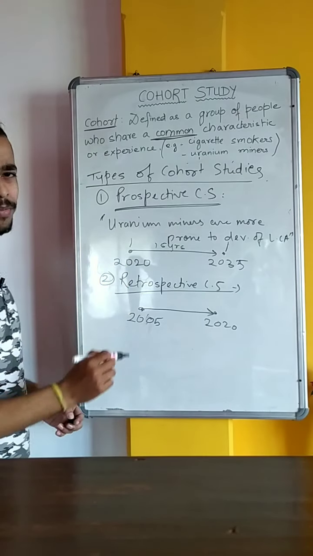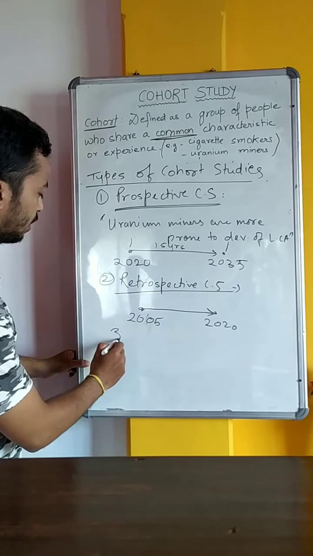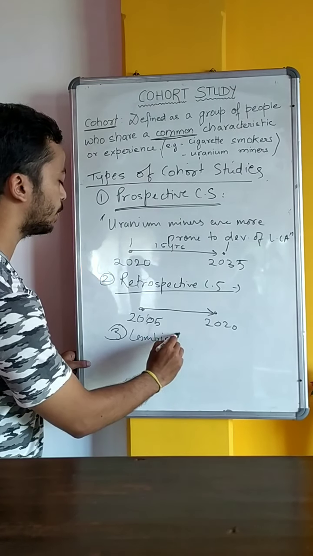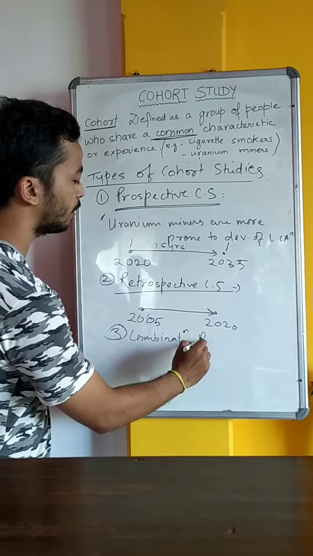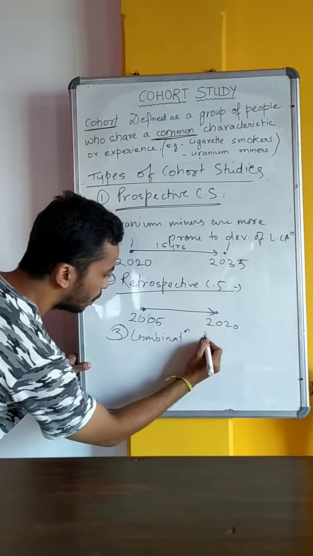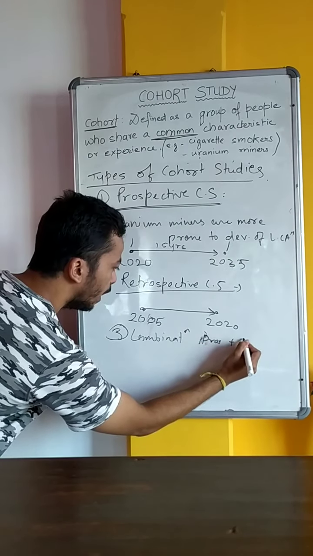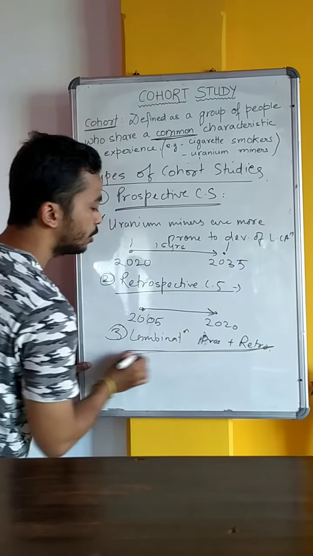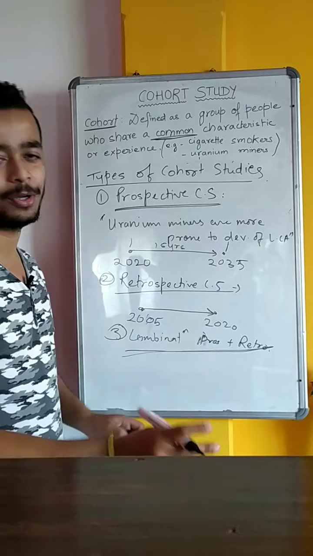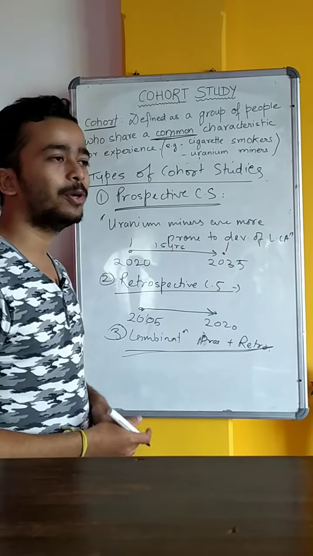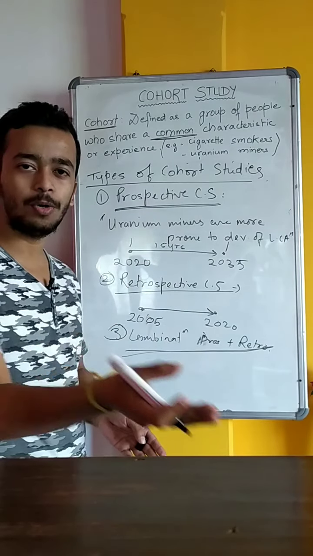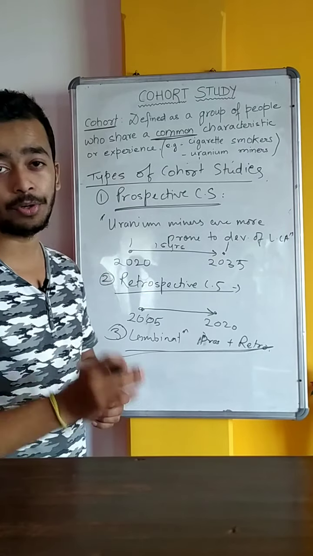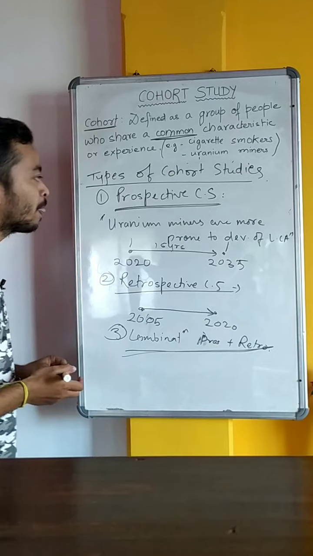There is another type of cohort study. It is called the combination of both prospective and retrospective. So this is your homework. Please try to find out what it exactly means. Okay. If you can't find out, please leave a comment in the comment section. I'll surely explain this also very clearly.